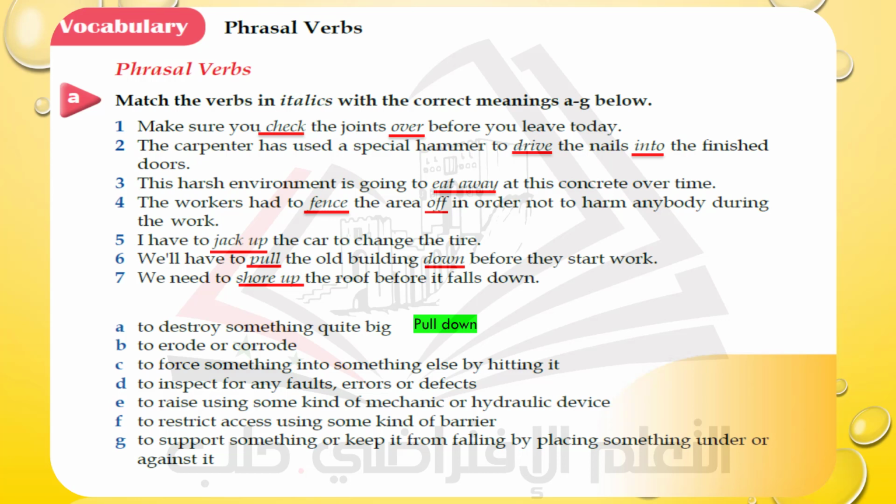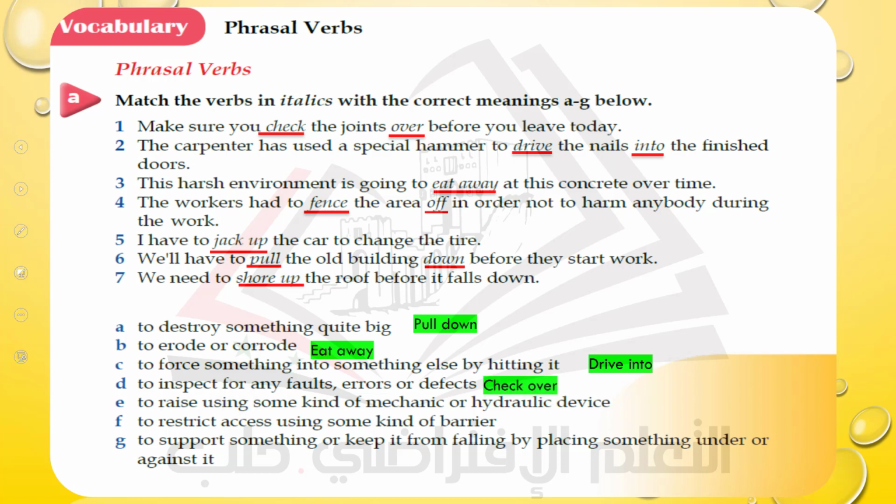Well, number B, to erode or to corrode. Which one? Come on. It's eat away. You remember this sentence here? This harsh environment is going to eat away at this concrete over time. To force something into something else by hitting it. Usually the carpenter uses this phrasal verb. For example, here, drive into. To insert. To inspect for any faults, errors, or defects. Which one? Come on. Well, it's check over.